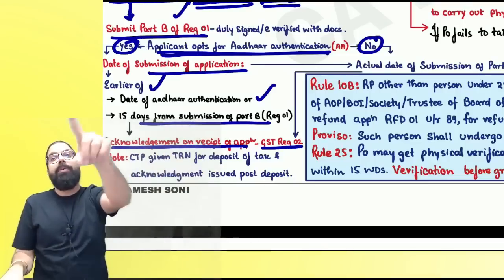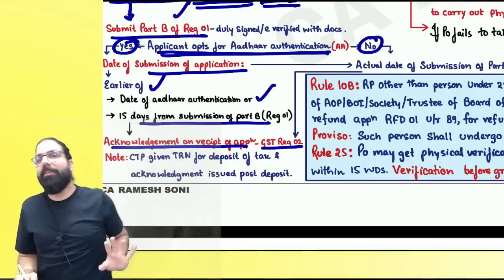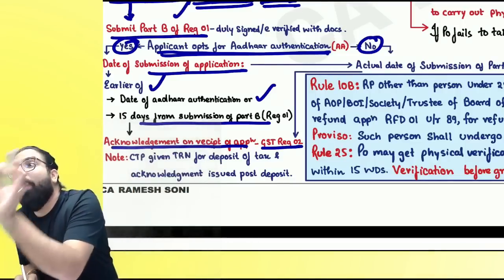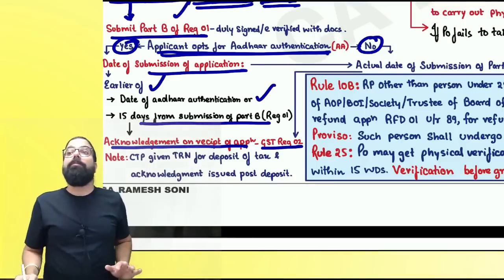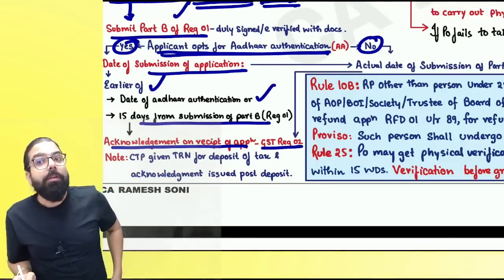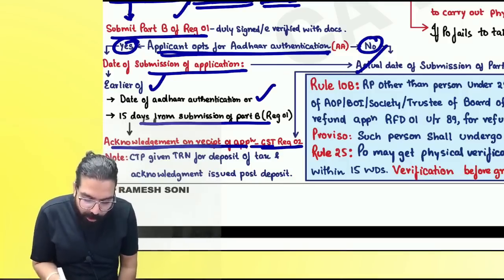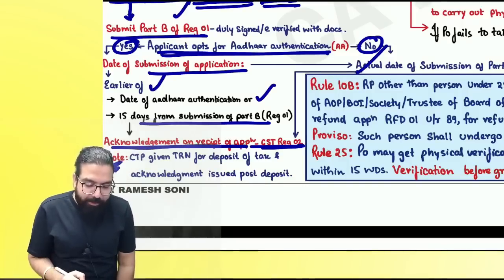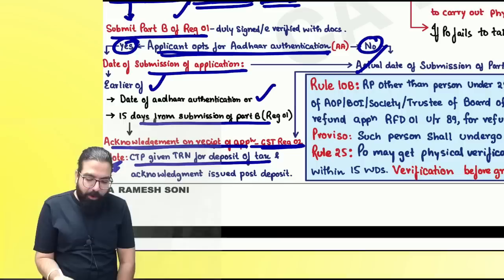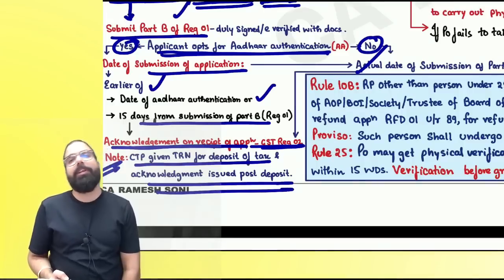And from that day, verification will start. If I go ahead and say no, I don't want to do Aadhaar authentication, then the actual date of submission will be taken, and acknowledgement will be given. In the case of CTP, a temporary reference number for deposit of tax will always be given, and acknowledgement is always given after you deposit the tax.